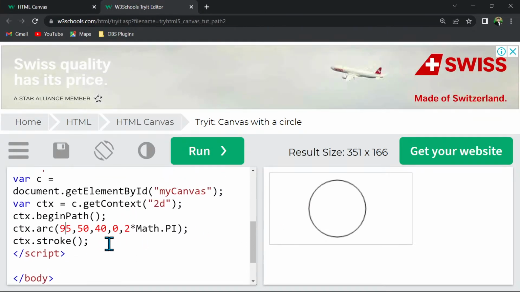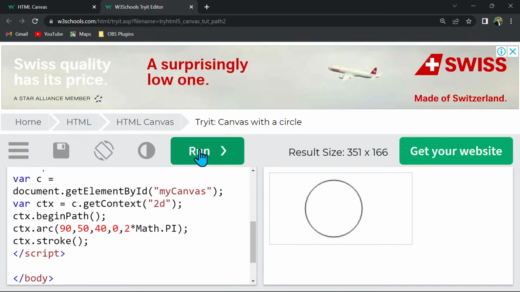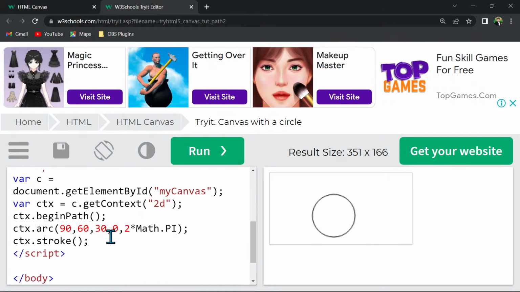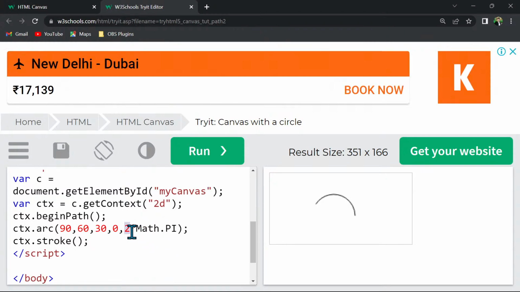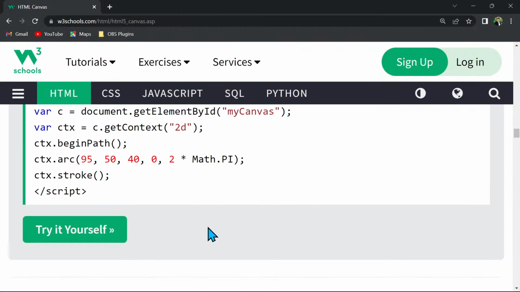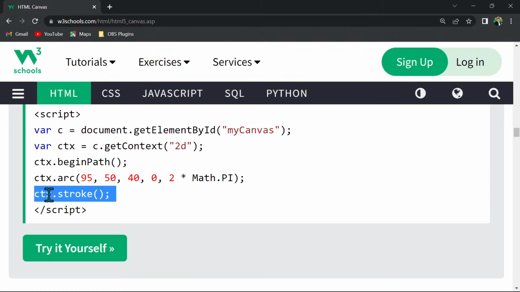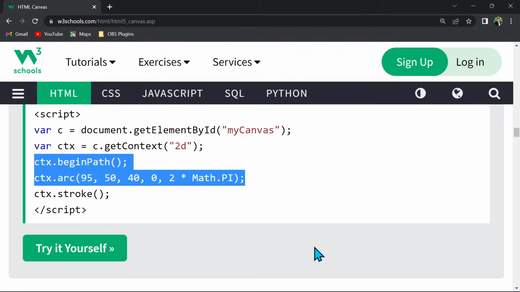So let's say I am writing 90 here instead of 95. The X axis is moved. Let's say I am writing 60, so the y axis is moved. The same way I will write 30, so the circle will be small because it is the radius. The same way you can try these elements and the circle is half shown. The same way you can try to play with this, but you should not, because that is the formula. But if you want, you can play with that as well. It will form circles like these, and you can create your own circles. So stroke is the same, so only two lines are changed here.